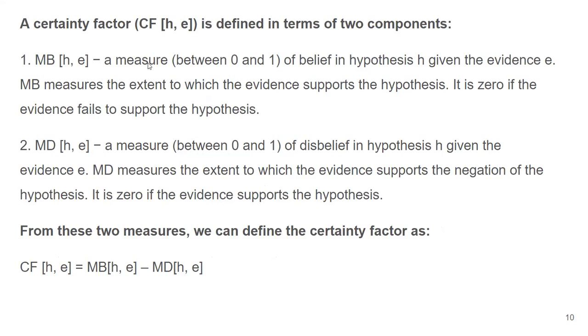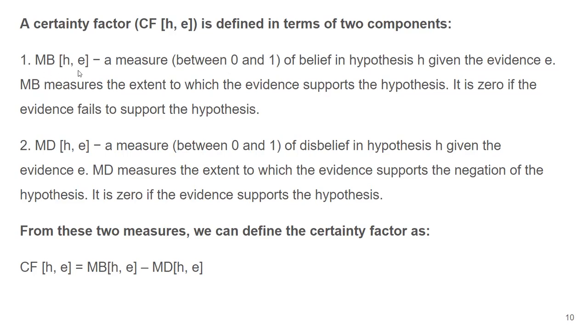That is the measure of belief in hypothesis H given the evidence E. It means when the proof is present, what is the belief in the event, the hypothesis H? That confidence, that belief is called measure of belief. Measure of belief measures the extent to which the evidence is supporting the event, the hypothesis. It ranges from 0 to 1. Are you getting this? Okay.